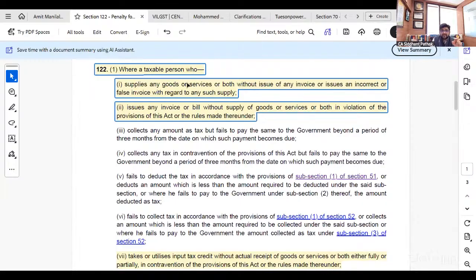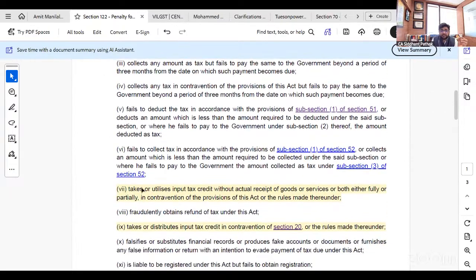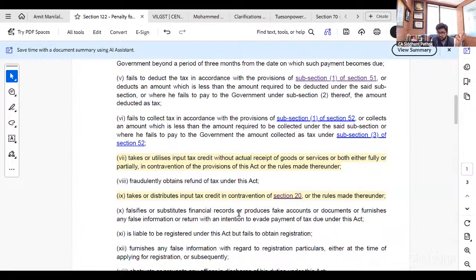So 122(1) says where a taxable person, which is defined under section 2 as any person who is registered under section 22 or who is liable to be registered under section 24, mandatory registration, so let us say the company Shemaru Entertainment was registered under GST, supplies any goods or services or both without issuance of invoice, that is unaccounted sales, or issues an invoice without supply of goods or services, that is bogus billing, or clause 7, takes or utilizes input tax credit without actual receipt of goods or services, that is bogus credit, under which this specific company was being penalized, or who takes or distributes ISD credit fraudulently.